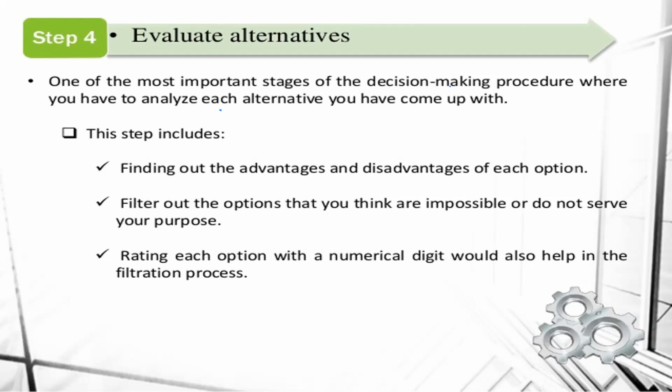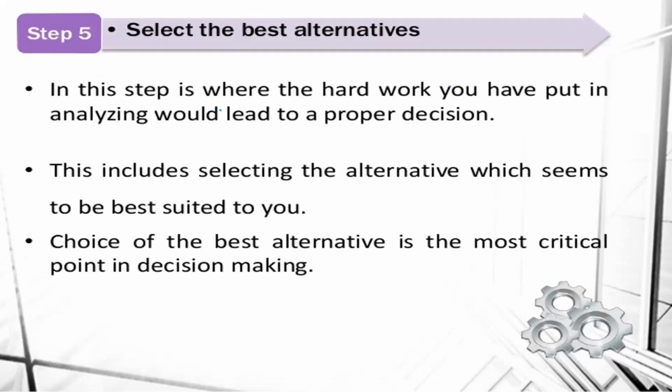So in the evaluation of alternatives, we identify our alternatives, and after that you check your alternatives, and in this process you need to select the best alternative. You have to give a rating to every option, so that finally we can select the best rating. That's why you evaluate each and every alternative. If we have 10 alternatives, you evaluate all 10, and see the advantages and disadvantages of each. That is a very important thing. That is stage 4.